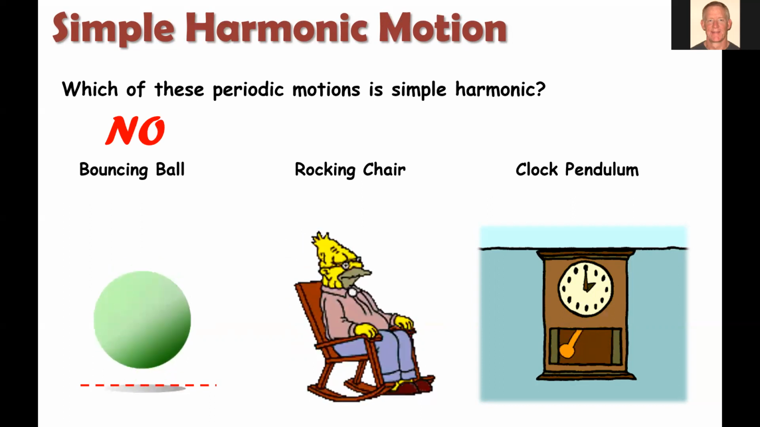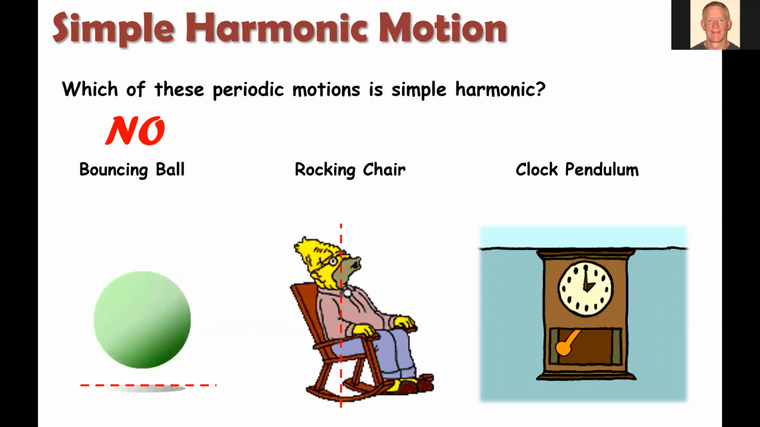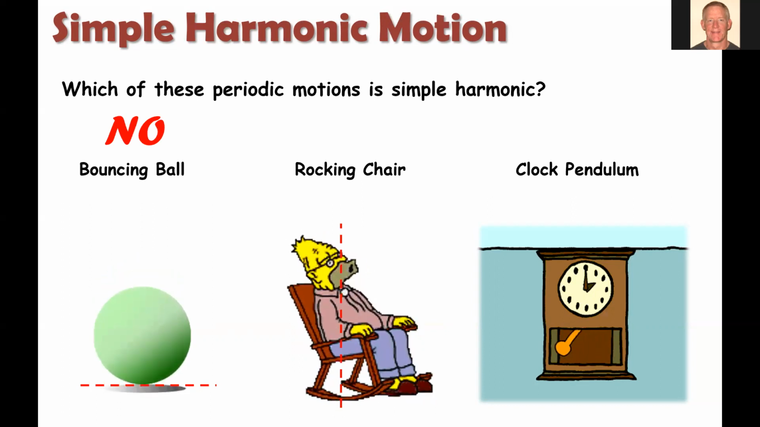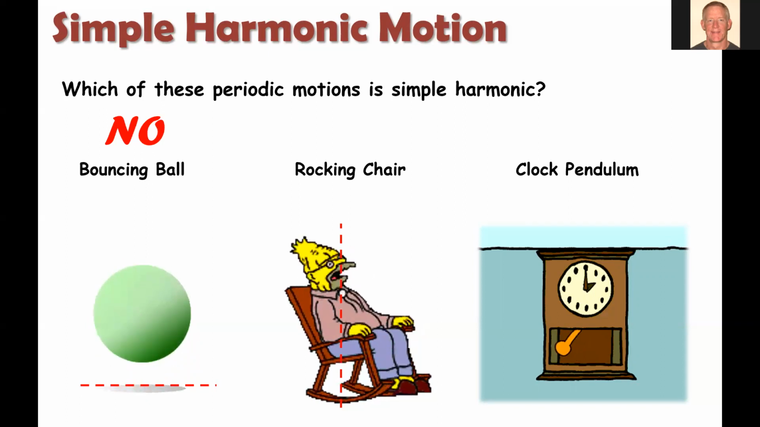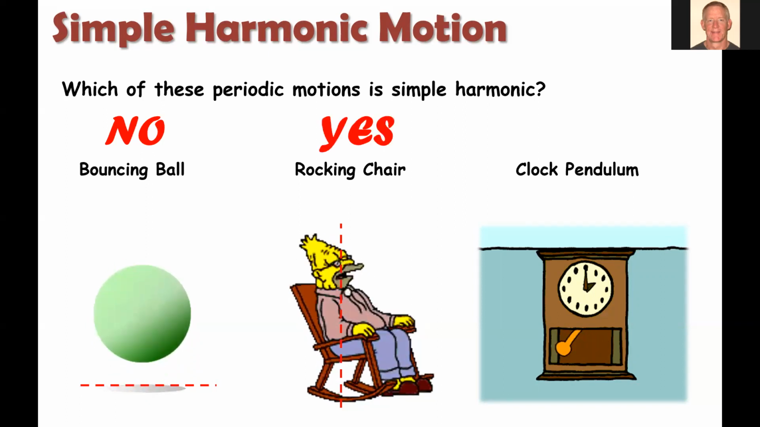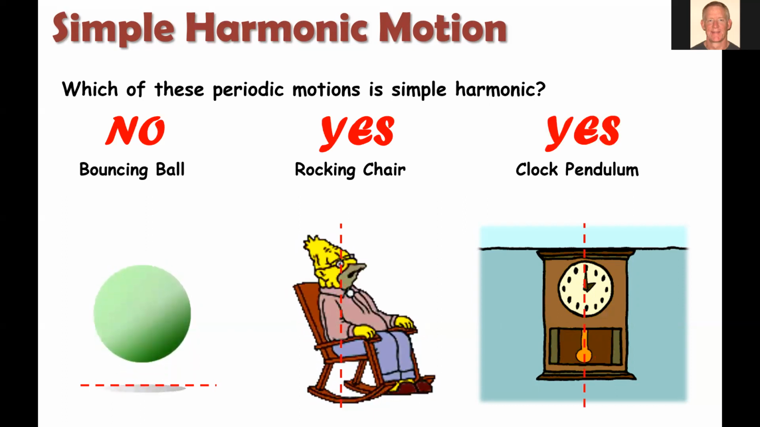How about a rocking chair? Well, yes. We can rock back, and then if we release, we're going to rock back to an equilibrium position. If we rock forward, we're going to rock back to the equilibrium position. So that would be yes. And a pendulum is what we just talked about. Of course, that would be simple harmonic motion.